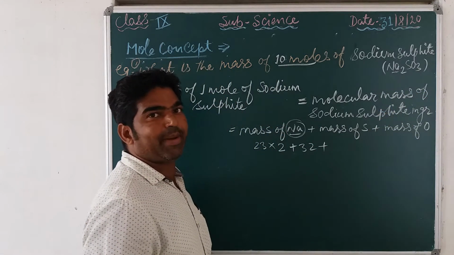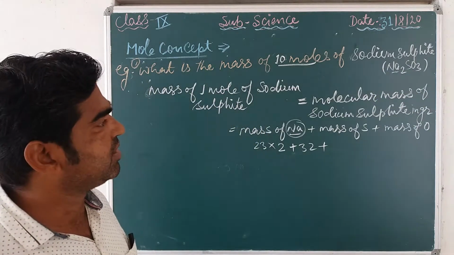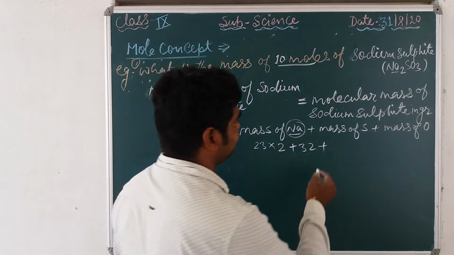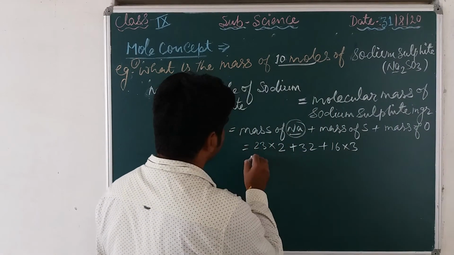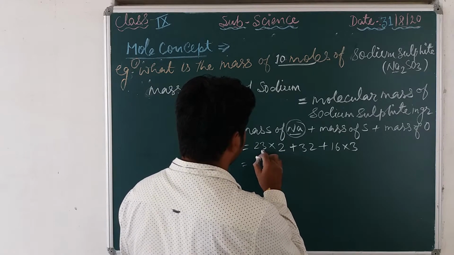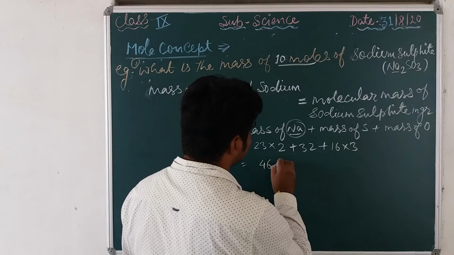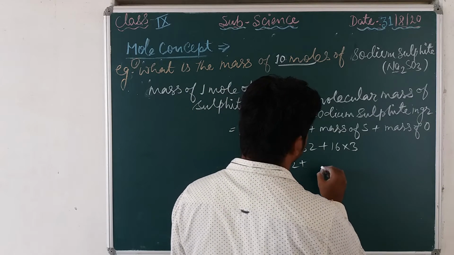How many atoms of oxygen? 3, and the mass of one atom of oxygen is 16. So 16 into 3. So now all this: 46 plus 32 plus 48.